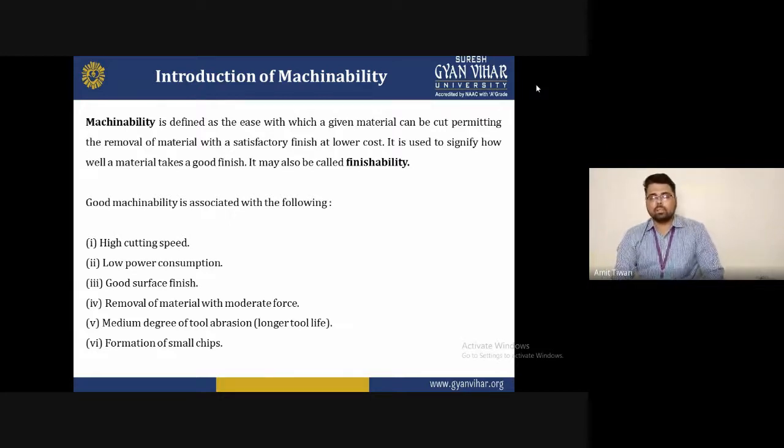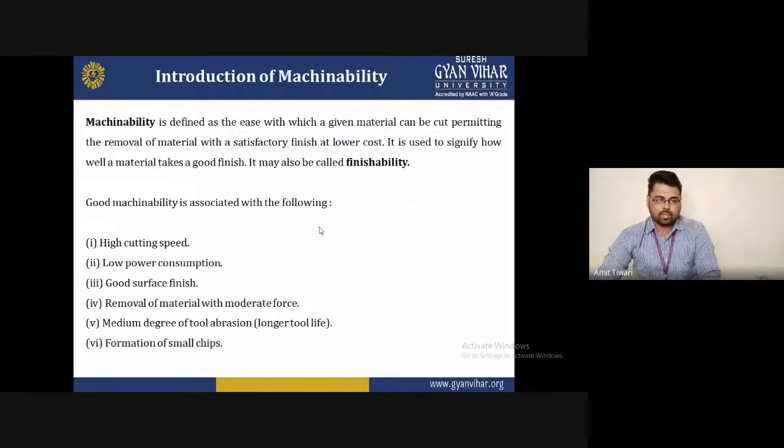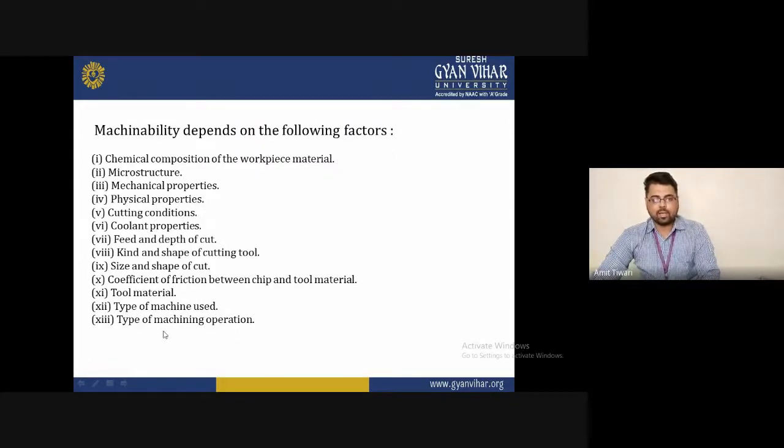Simply, to repeat once again, machinability is the removal of material with satisfactory finishing at minimum investment of cost. And for achieving good machinability, you follow the factors which indicate good machinability. Machinability depends on the following factors, and there are 13 factors.